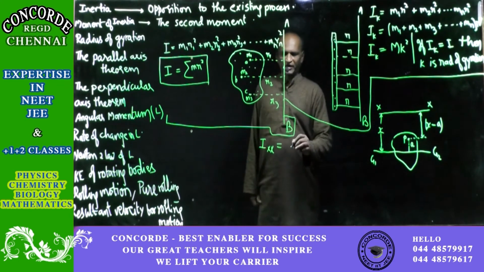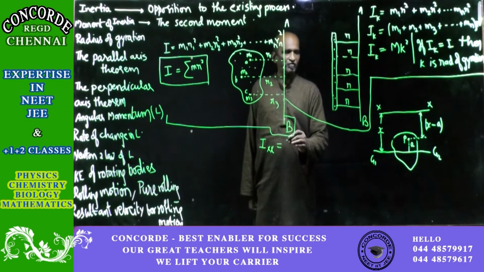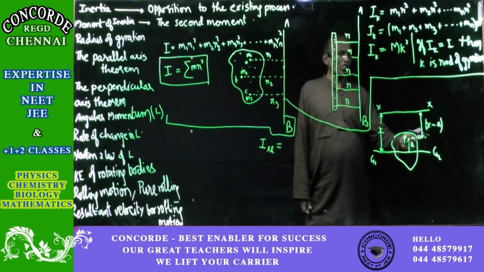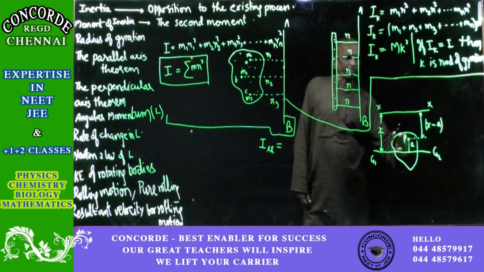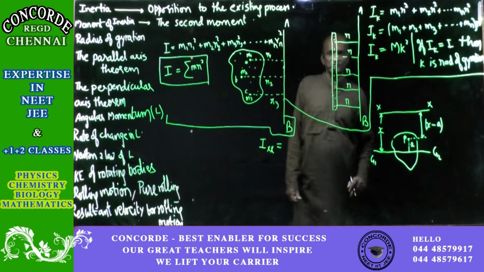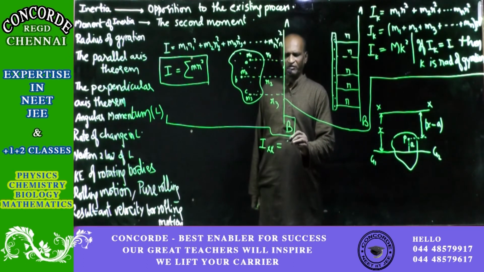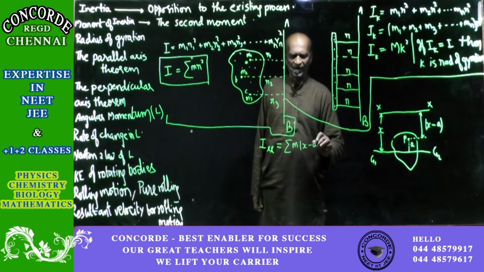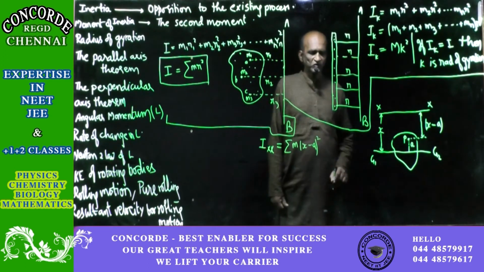It equals the sum of all: m1 into x minus a1, m2 into x minus a2, m3 into x minus a3, and so on. So what we get is sigma of m into (x minus a) the whole squared.